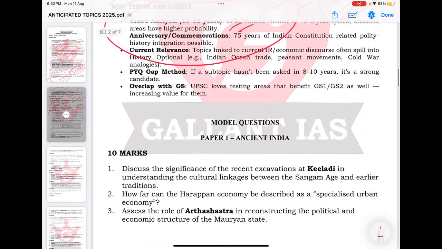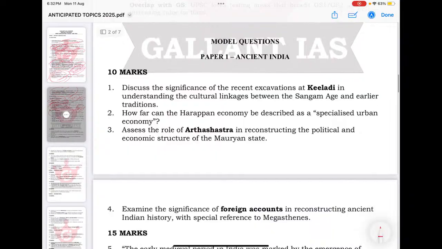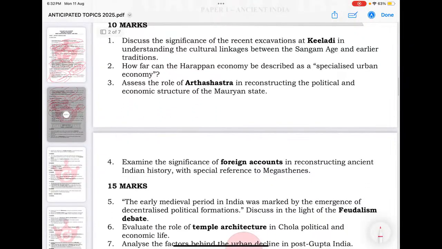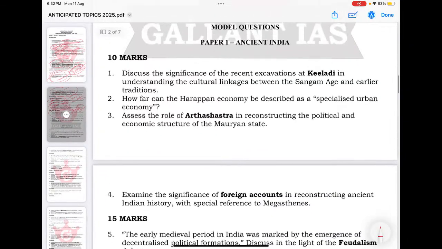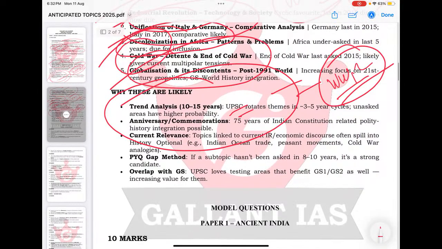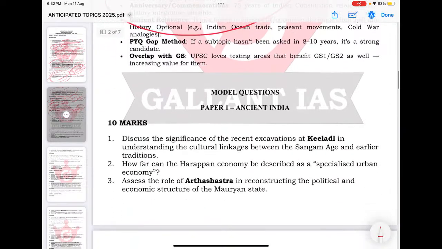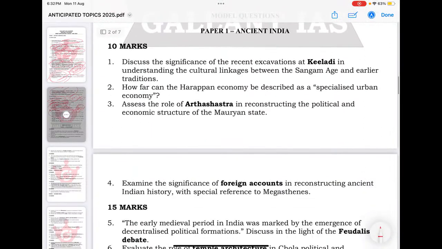Okay, so take care that these topics which have been in the news recently, or topics which have been asked on a rotational basis over this 3-5 year gap, such topics shouldn't be compromised. Some questions I am showing you here. For example, significance of recent excavations at Kiradi in understanding cultural linkages between Sangam and early traditions.